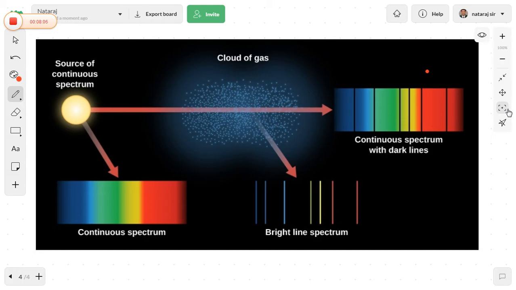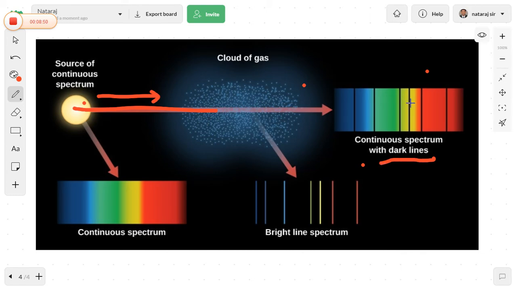This is a better example of a spectrum. This is the source of the energy, for example sunlight. When the sunlight passes through the cluster of atoms, which is shown in this diagram, every atom first absorbs energy from the sunlight, and finally we get a continuous spectrum that has some dark lines.